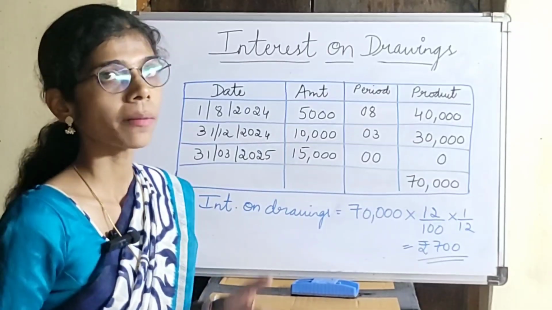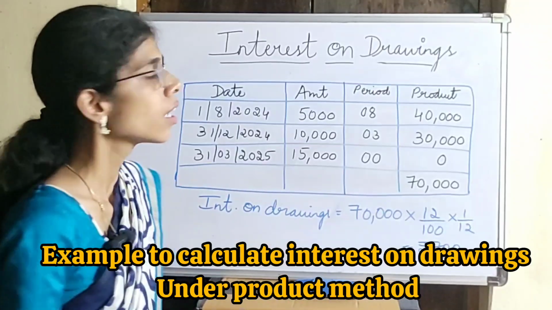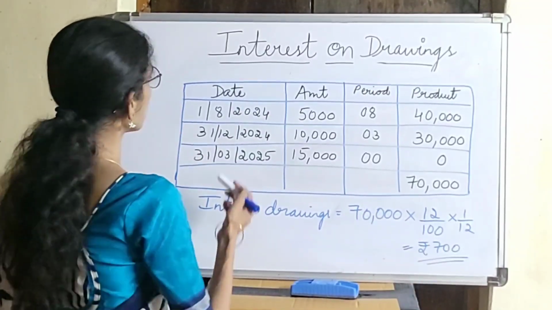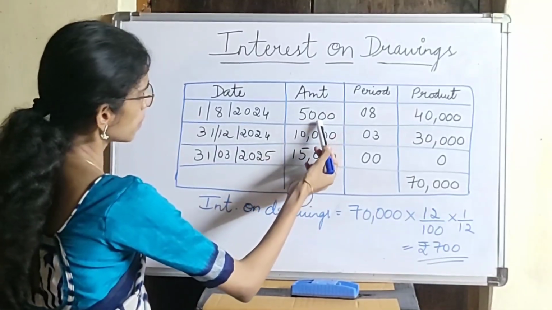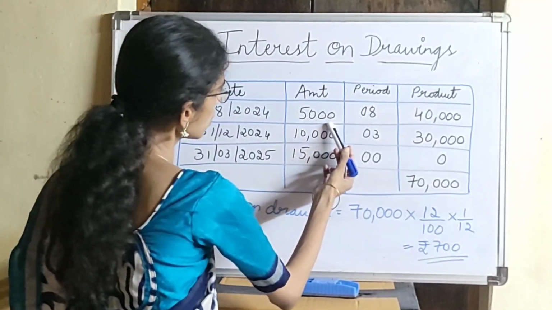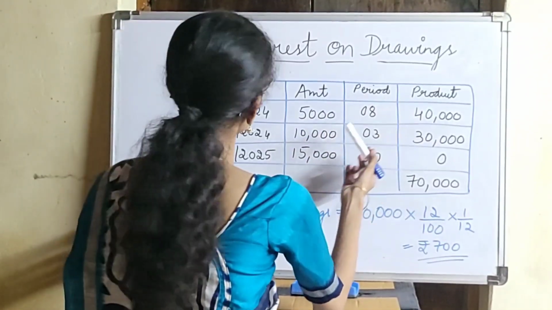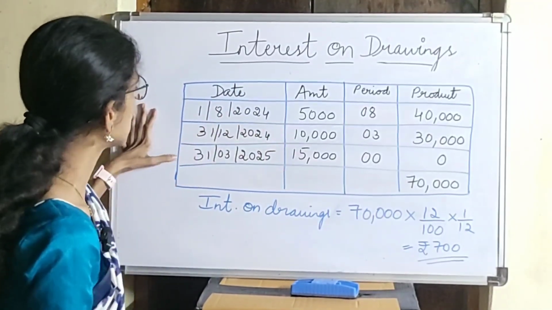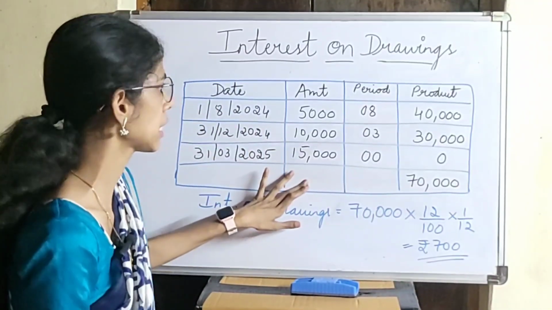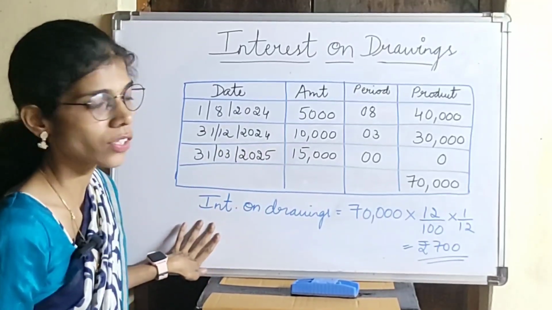So let us understand the product method by taking an example. In the month of August, the businessman has withdrawn 5,000 as drawings, and on 31st December he has withdrawn 10,000. On 31st March he has withdrawn 15,000. So how do we calculate the interest on drawings?